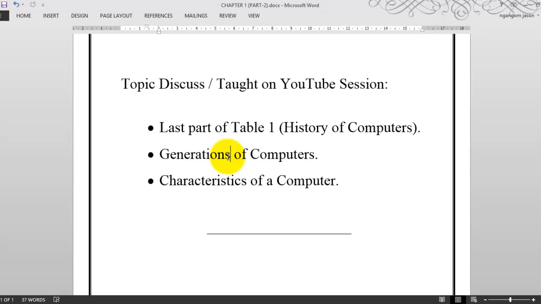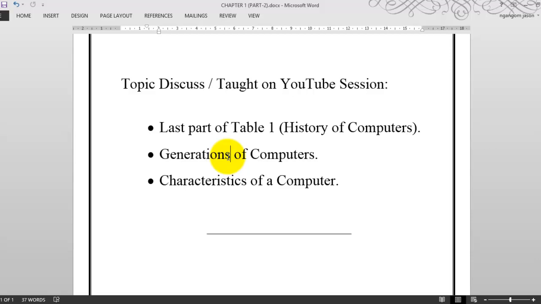Nowadays we are using LED screens in monitors, that's why they consume less power. And there is a faster processor, that is ULSI, ultra large scale integration, where millions of transistors are packed into a single chip microprocessor.